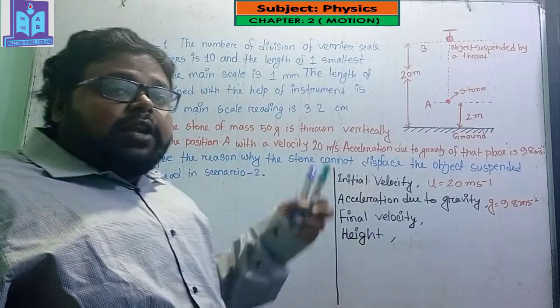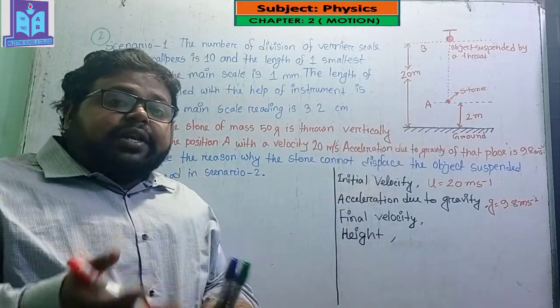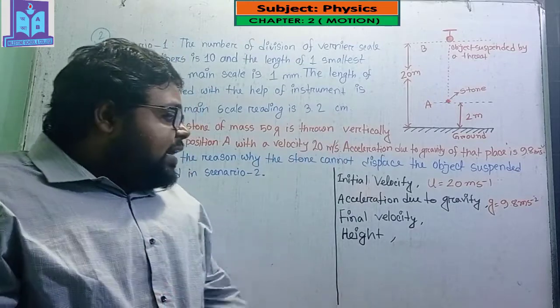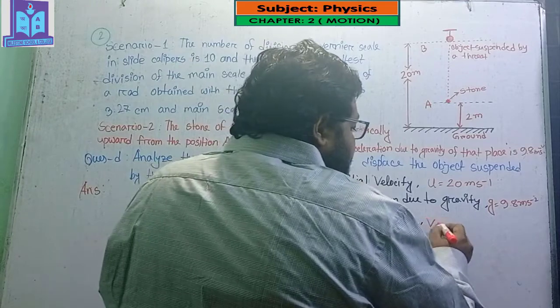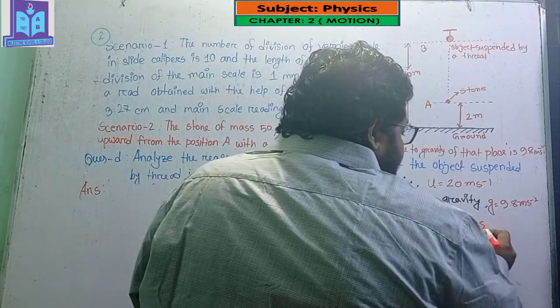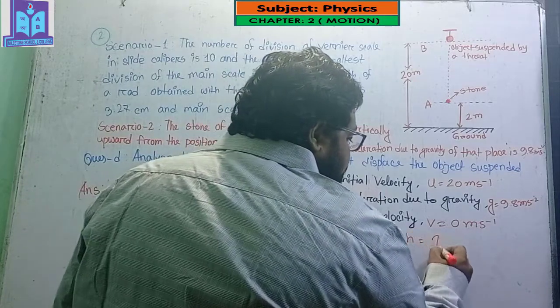And the final velocity, when the stone reaches its maximum height, will be V equals 0. The maximum height H equals what?